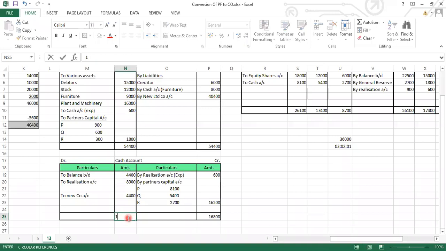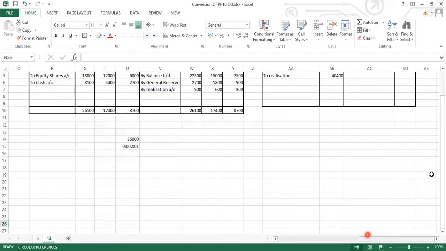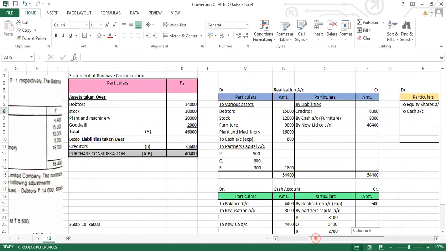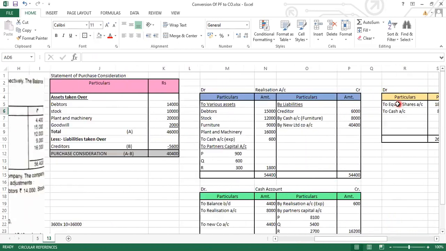And this will be recorded in the new company. Chalo. By cash account 4,400, and we have not recorded this equity share wala part. The new company is giving the equity shares and the cash, both the things.